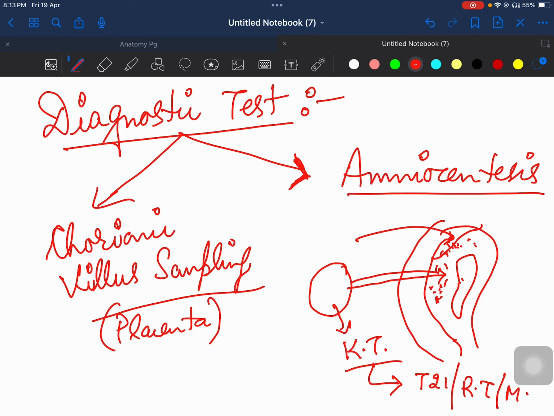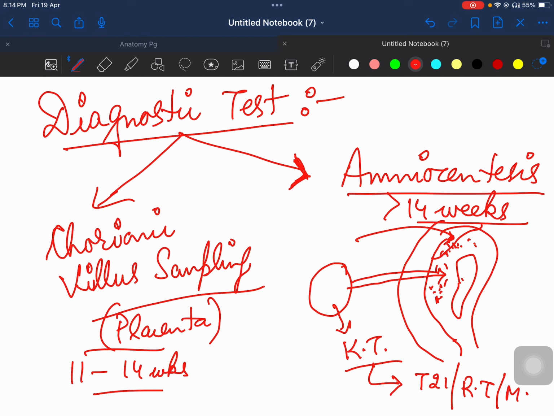Okay, so chorionic villus sampling is basically done from 11 to 14 weeks, and amniocentesis is done after 14 weeks when the amniotic fluid is good in volume. Before 14 weeks the amniotic fluid is very low, so there is a chance of injury to the baby, so we take the sample from the placenta by CVS. And if the patient comes to us after 14 weeks, then we get amniocentesis done.